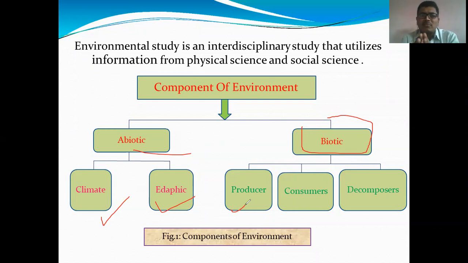What are consumers? We depend on the producers for food material, that's why we are consumers. After the death of the organism, the body gets decomposed. So some members play the role of decomposers. Those organisms are microbes. So biotic environment is divided into producers, consumers, and decomposers.